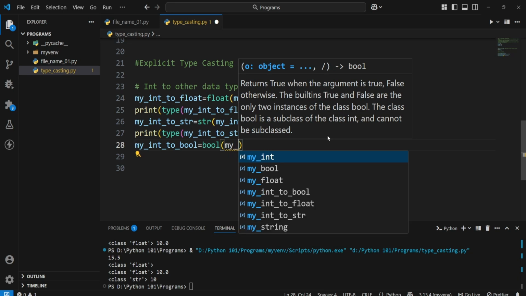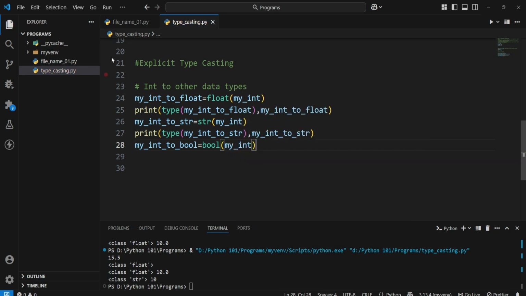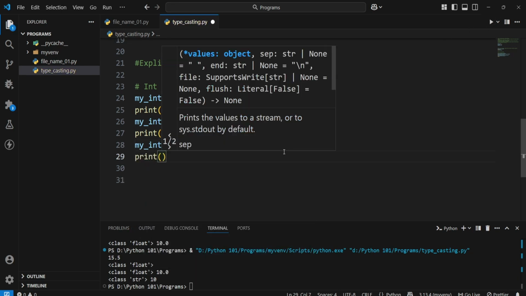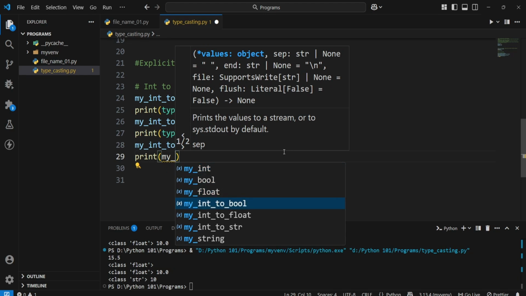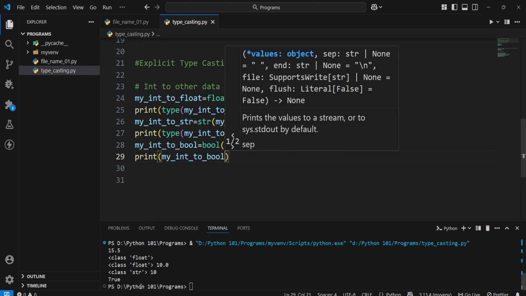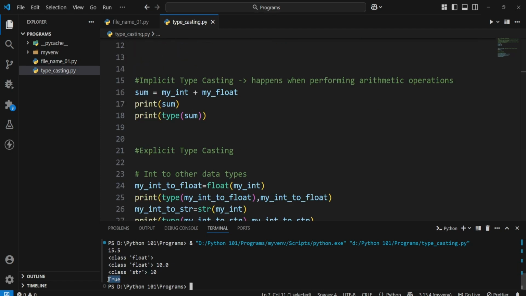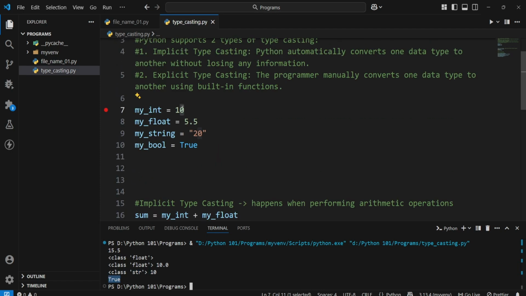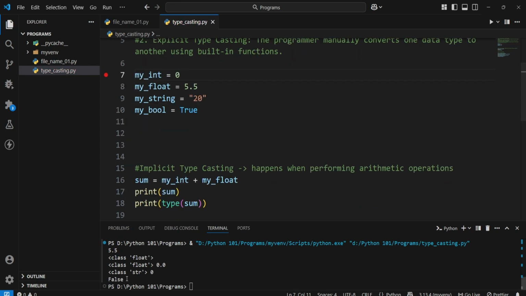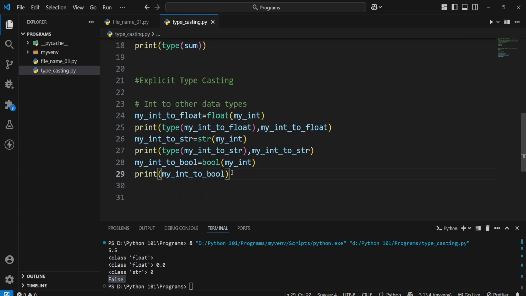So I will give my int. Okay, so let me run this. Let me print this, my int to bool. Okay, now you see, since the value was 10, we are getting true as our result. Now let me convert this to 0 and let me run it again. Now you see it came false. Okay, so this is how conversion of boolean works. Now this is regarding int.